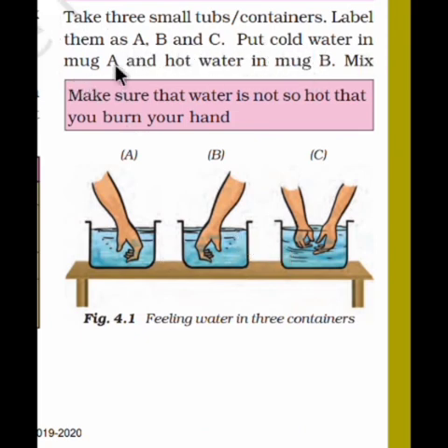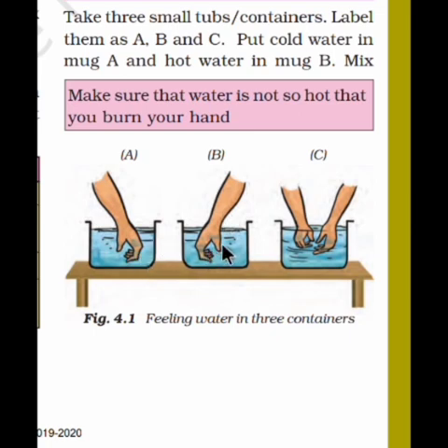Put cold water in mug A, hot water in B, and a mix of both cold and hot water in mug C. It means in A you have to put cold water, in B you have to put warm water or you can say hot water, and in C you have to add normal water or a mix of both hot and cold water. What will happen then? You have to first put your right hand into the cold water and your left hand into the warm water at the same time. This will feel cold and this will feel hot.